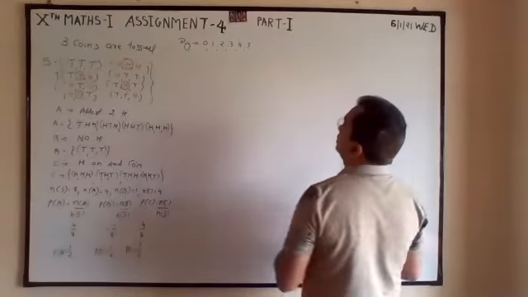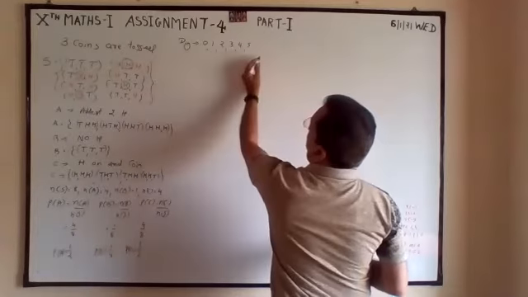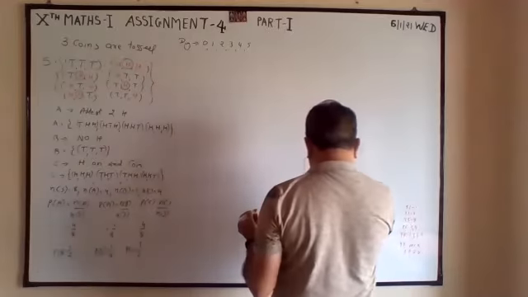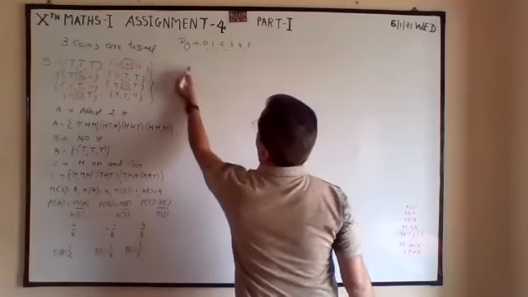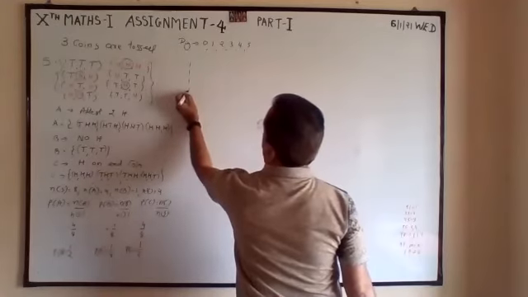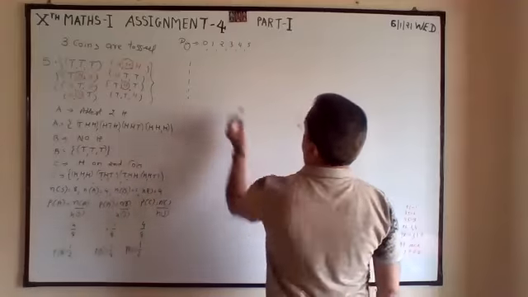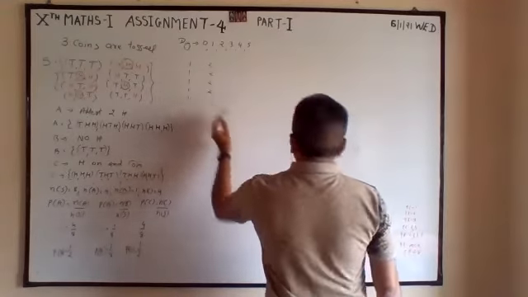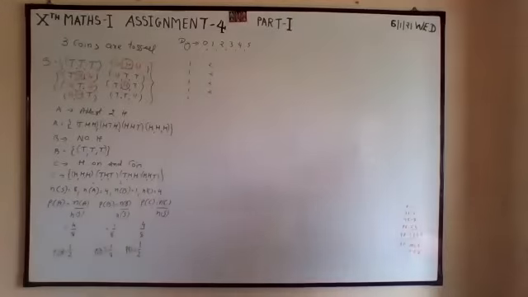So there are 6 numbers. Except 0, I will write every number 5 times.